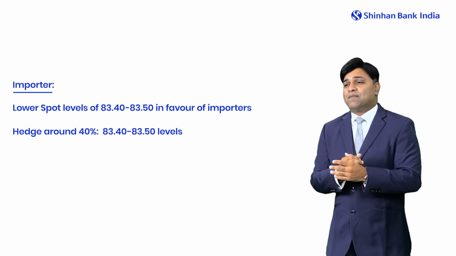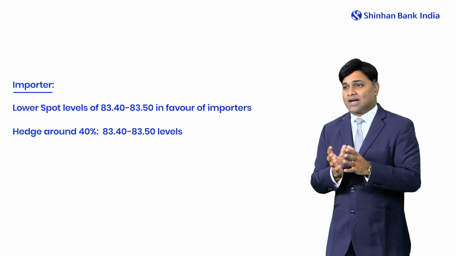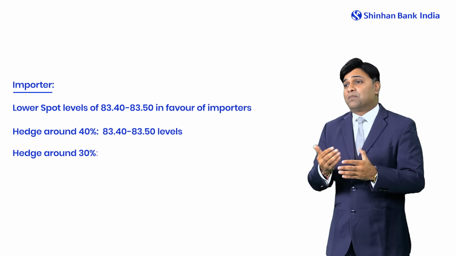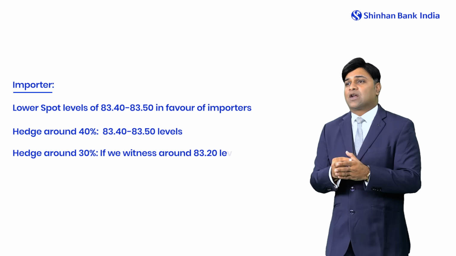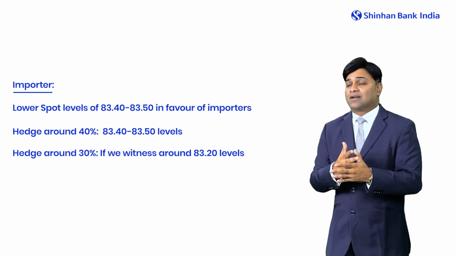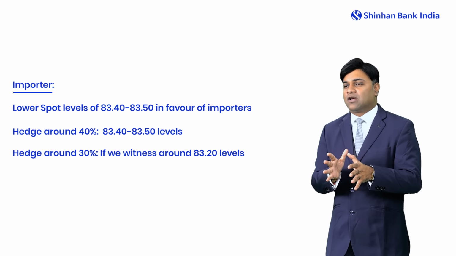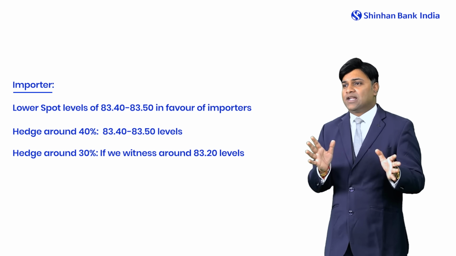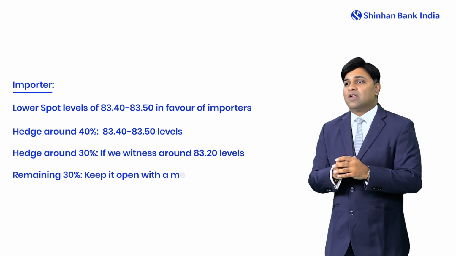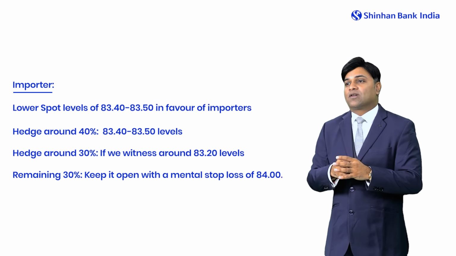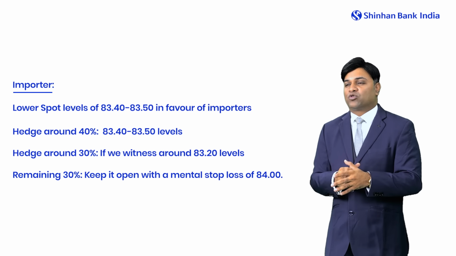So our suggestion, considering the band of 83.40 to 83.50 which is the current zone we are witnessing, is that an importer should hedge 40% of their exposure at the current levels. On the other hand, if we see a break or test of levels around 83.20, a further 30% can be added there. So almost 70% hedged between 83.20 and 83.50 levels, while a mental stop of 84 should be there with a 30% open position.